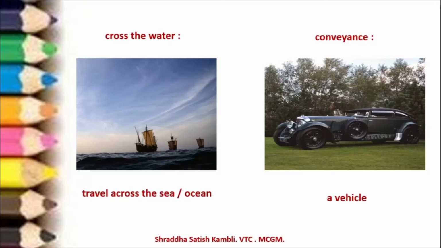It could be a car, it could be a bus. They also had trams in those olden times. Trams are running even now. If you go to Kolkata, you will be able to experience what trams are. So that is the meaning of conveyance. So these were some meanings, children, from your textbook.